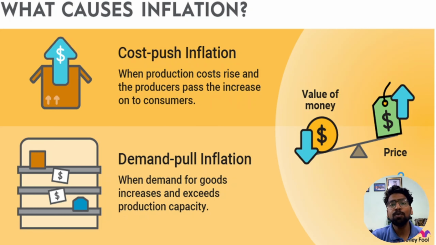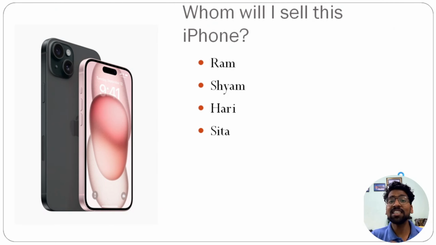Now next is demand pull inflation. Over a period of time, you can see that the income of people has increased drastically. The income that my father used to earn 30 years ago was just 5,000, but now he makes say 1 lakh rupees. Okay, 100,000 rupees. Now that increase in his level of income will also cause an increased demand from him. He will demand different products. He will demand an iPhone, he will demand a car, he will demand different products. This will happen because of demand pull inflation. Purchasing power of people has increased over a period of time because their income has increased over a period of time.